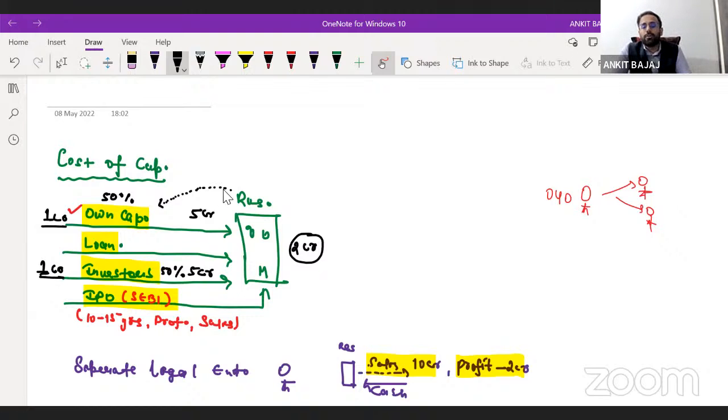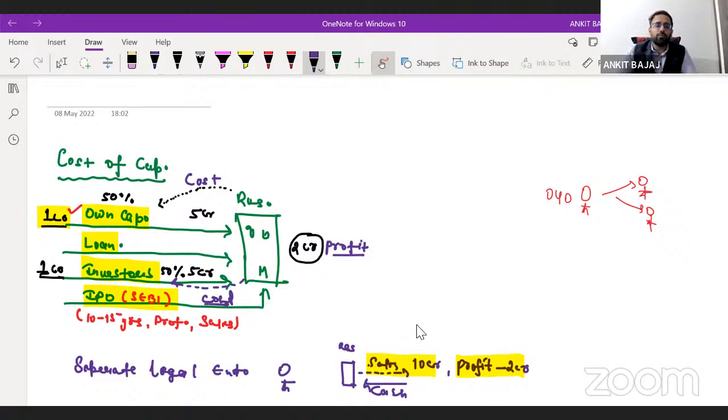Now if I talk about cost for the company, how much is the cost for the company going to be? To you, the company is paying 1 crore, so this is a cost for the company. The company is making a profit of 2 crore, and once it has made that profit, it gives you 1 crore rupees. So this is a cost for the company, right? The company is giving 1 crore rupees to the investor, so this is a cost for the company, right?